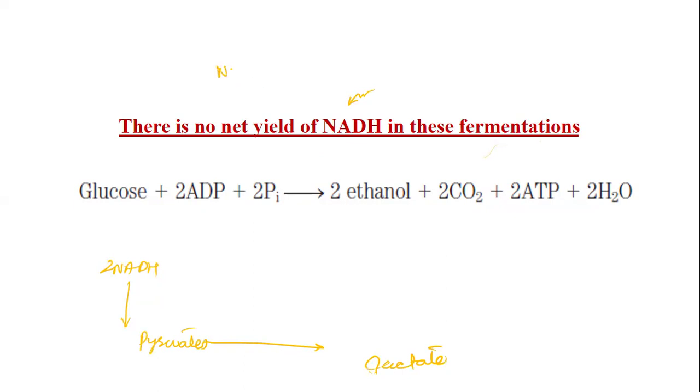Glycolysis will convert NAD plus to NADH, and fermentation will reoxidize it. It will reconvert NADH to NAD plus. So there is no net production of NADH in fermentation. Only the glucose will be converted into two lactate or two molecules of ethanol, along with the production of two ATPs.